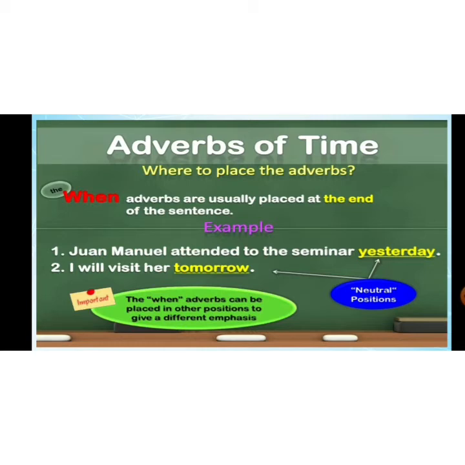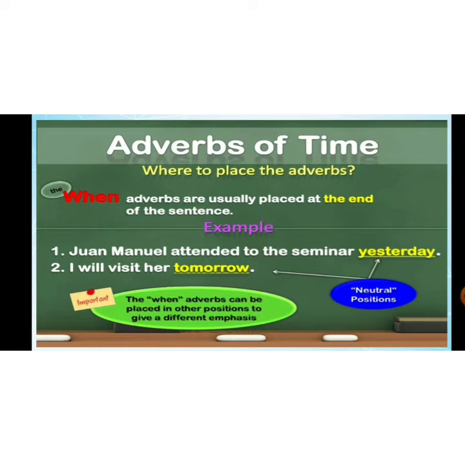For example, the chief guest arrived late. When? Late. I will visit tomorrow. When will I visit? Tomorrow. तो बच्चा adverb of time talks about when action is being done, कि action कब हो रहा है. Okay, that is adverb of time.